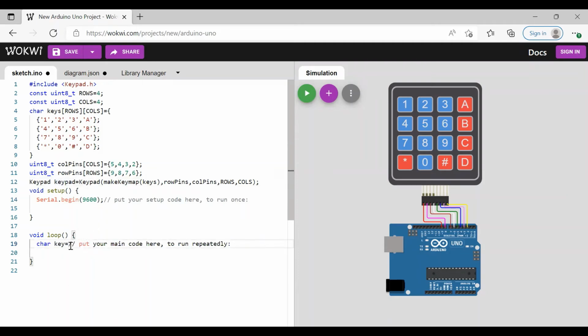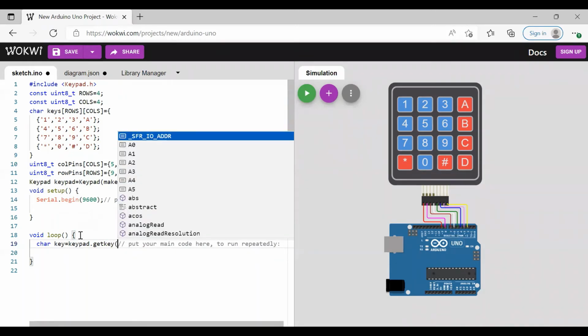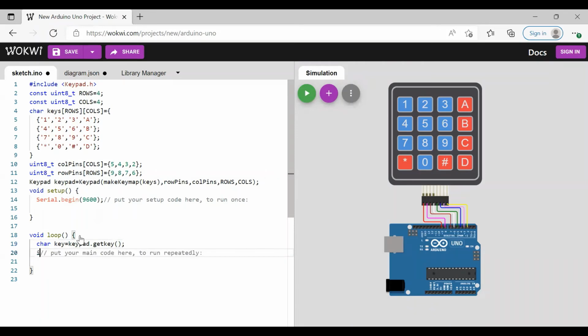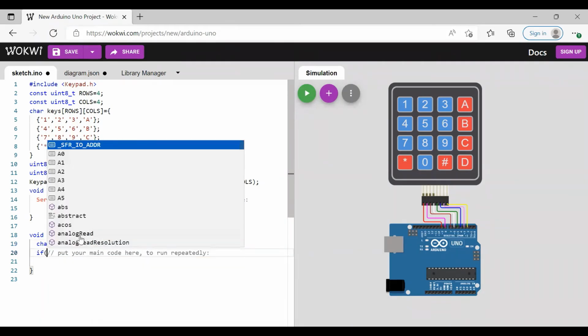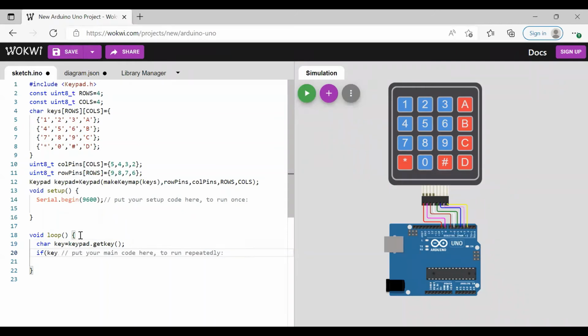So char key is equal to keypad dot get key. Next, if key not equal to no key, that means a key is present. So then it has to print the key, right?